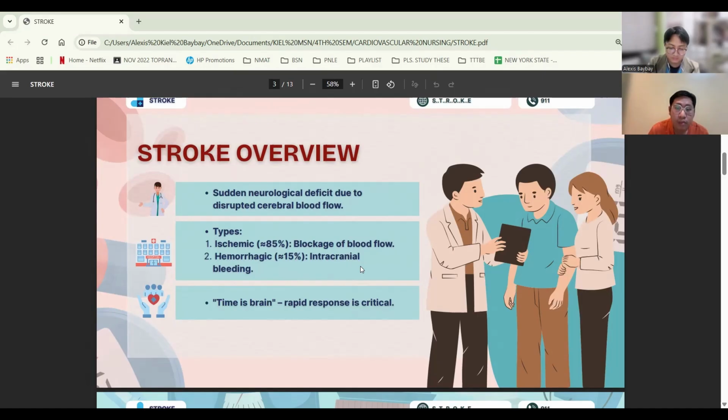So the most important principle in stroke management is time is brain. Every minute of untreated stroke results in the loss of approximately 1.9 million neurons, highlighting the urgency of rapid action.